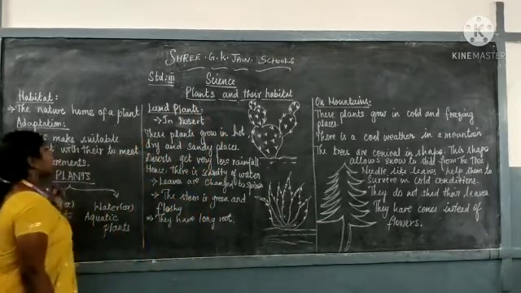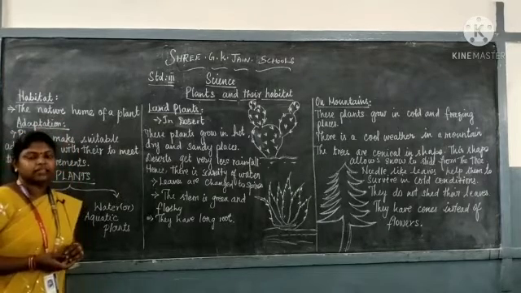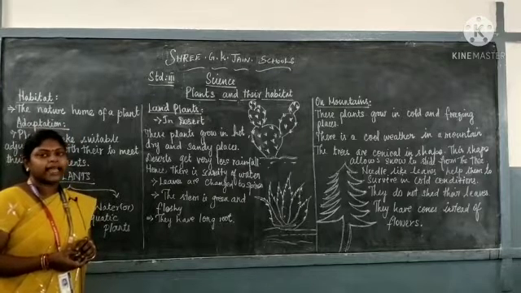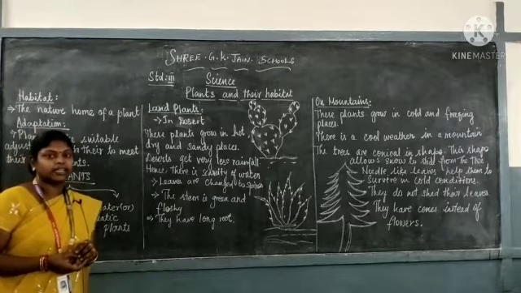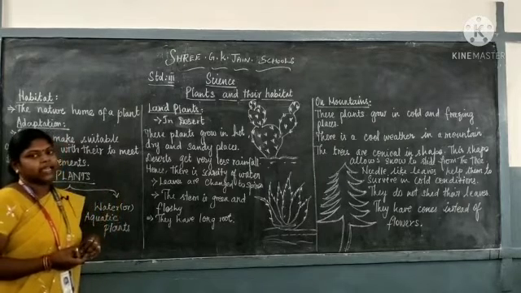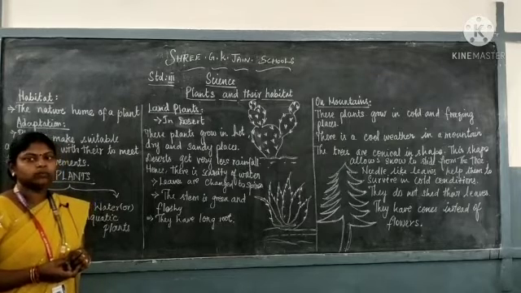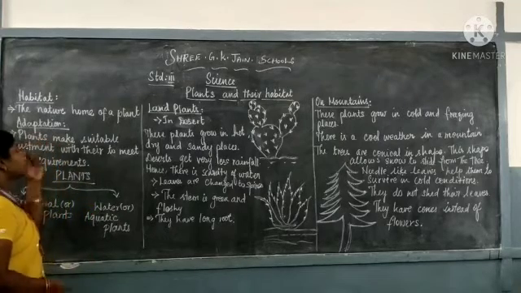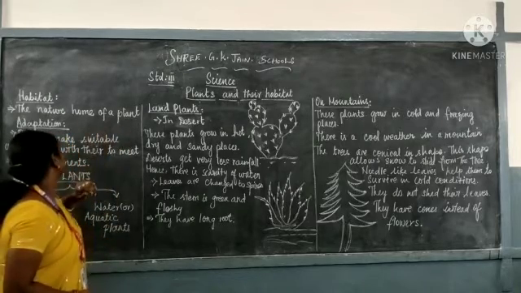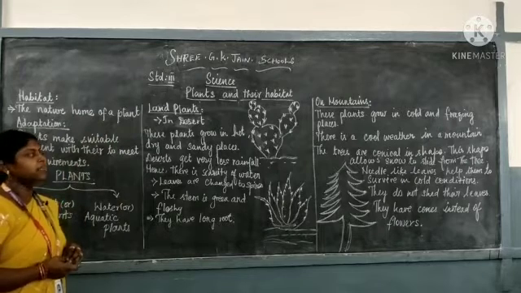What does habitat mean? The natural home for a plant is called habitat. For wild animals, jungle or forest is the habitat. Students, how do we live in a home? Like that, plants also have a natural home, that is called habitat. So the natural home for a plant is called habitat.